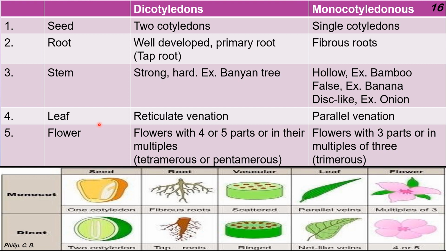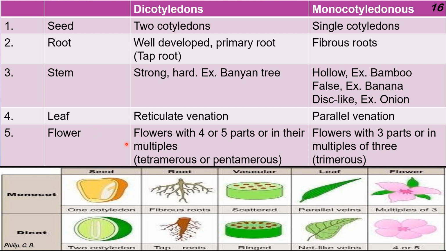Leaf: in dicot, that is reticulate venation. In reticulate venation, there are more vein-like parts present. Again, if you see a hand, the fingerprints, you may have various fingerprint lines diverging, right? So that is reticulate. In parallel, the veins go in straight lines. Again, if you see here, the vascular bundle in the stem part, monocot and dicot, how it appears: here it is scattered, here it is exactly ring like. And the leaf has parallel venation in monocot and reticulate venation in case of the dicot.